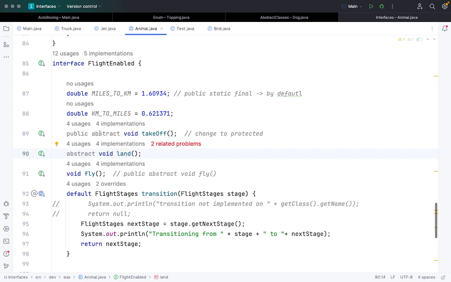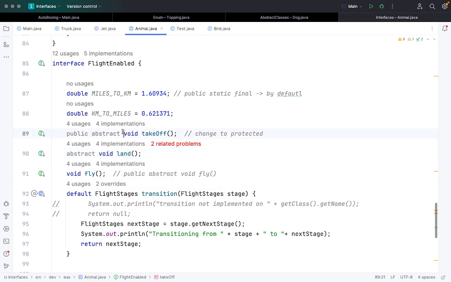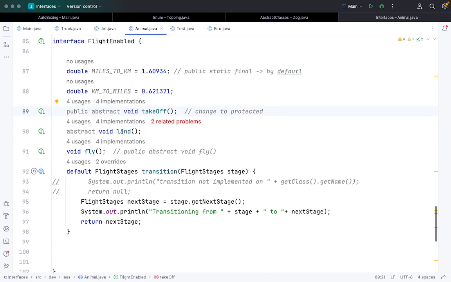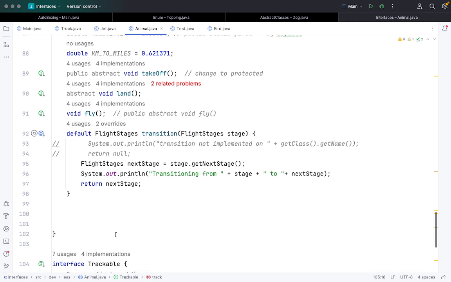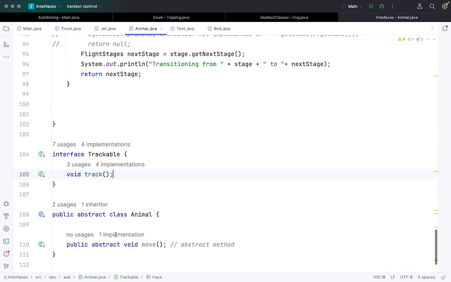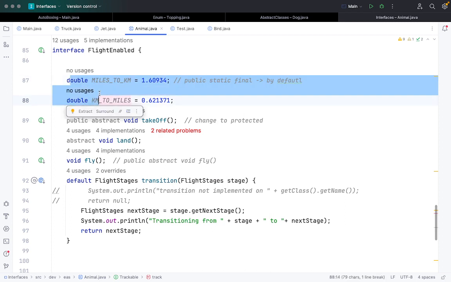But if you hover over it, it will say that the modifier abstract is redundant for an interface method, because IntelliJ or the Java compiler know that it will automatically be added, so you don't have to make it explicit. So this is one interface, FlightEnable, and there's another interface we named Trackable, where the function called track is there. So we have seen one abstract class and two interfaces. In interfaces we have some fields which are constants, as well as three abstract methods.